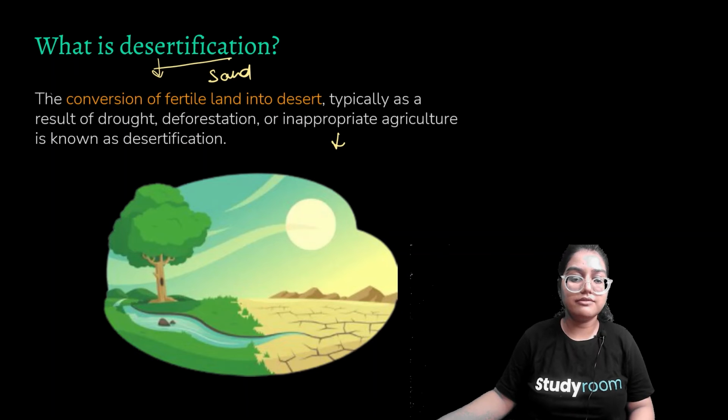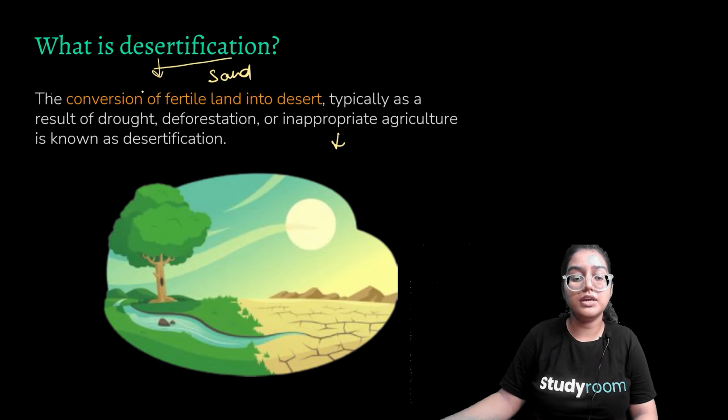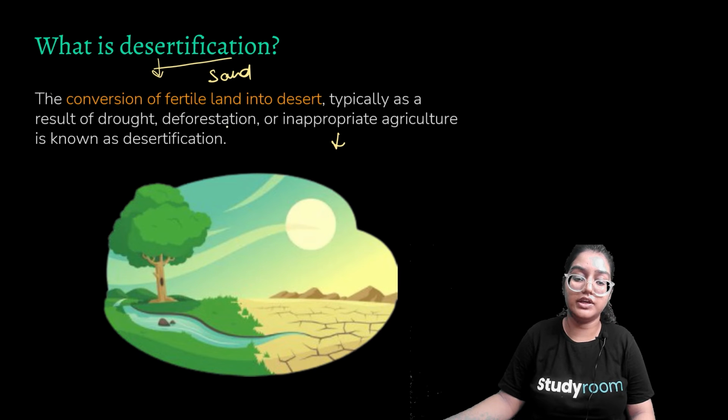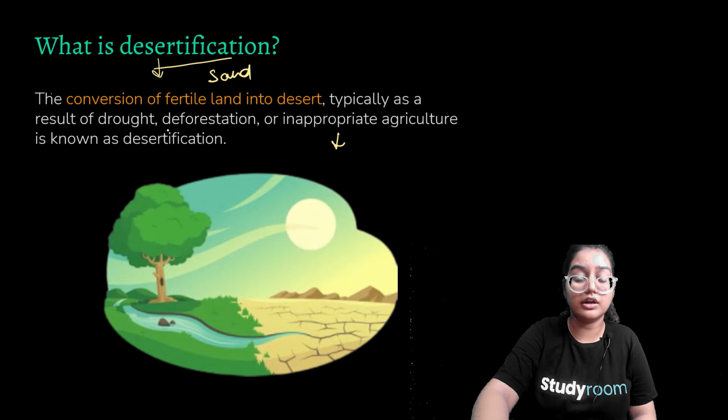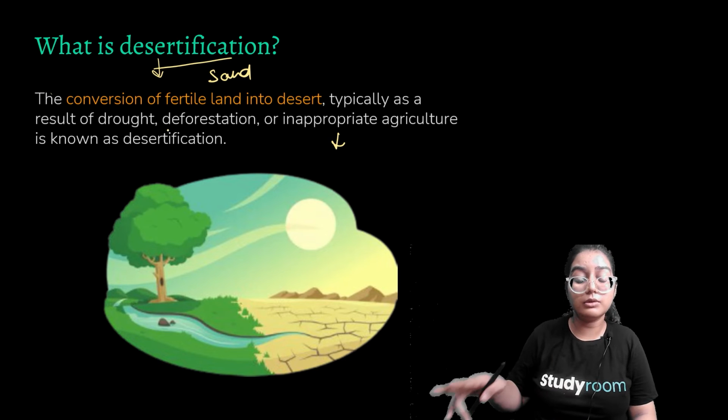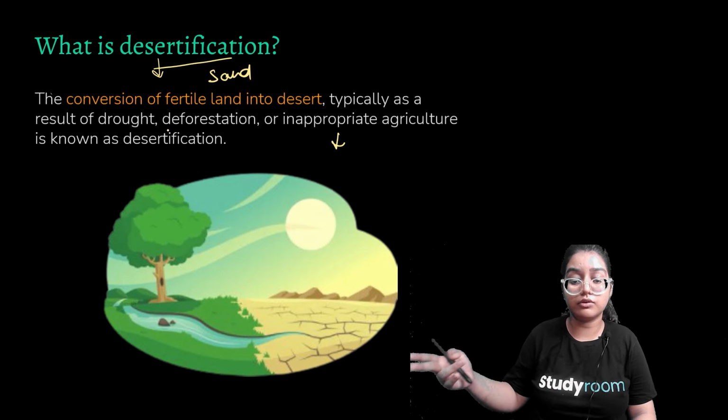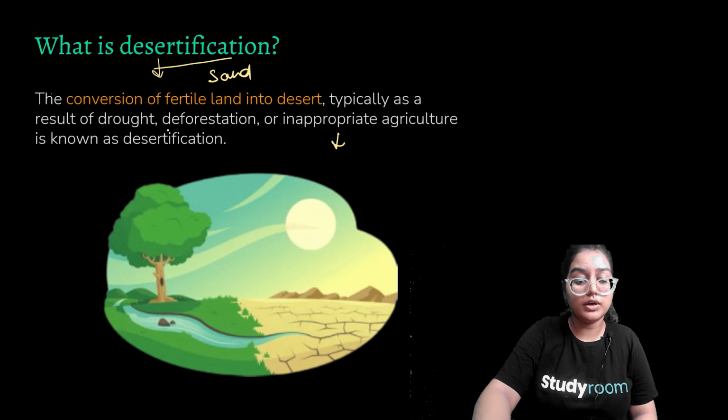What is desertification? As the name suggests, it means the making of desert. The conversion of fertile land into desert is desertification. It happens due to drought, deforestation, and agriculture. If you do not leave space between two reproductive cycles of growing crops, that also causes desertification.